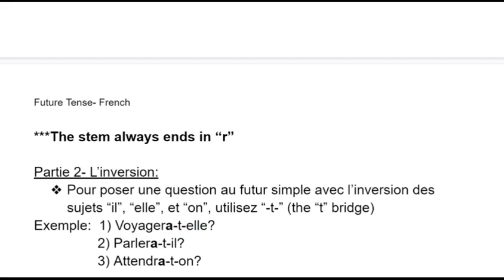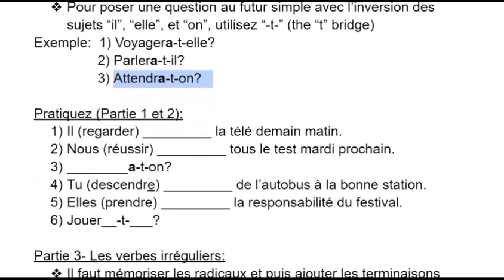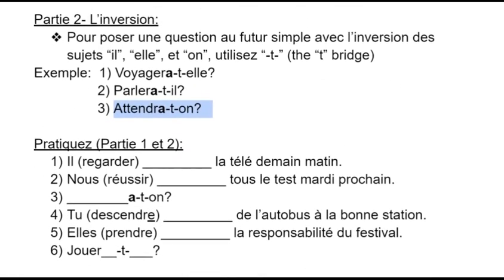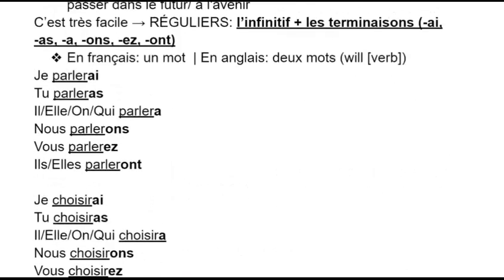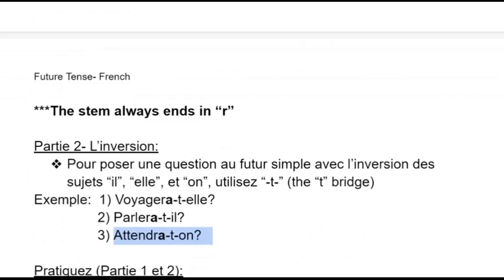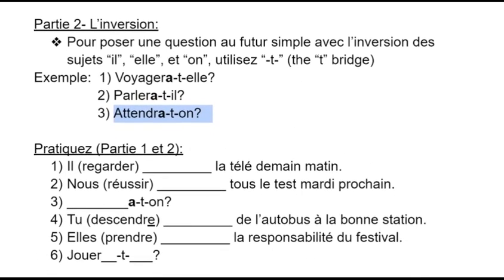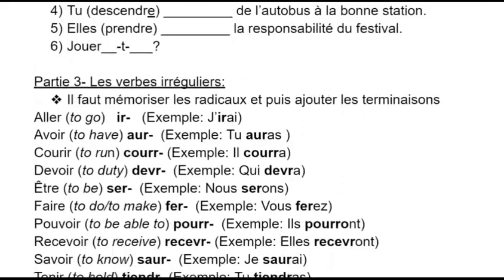And same thing, for example, with il, say you're using the verb parler, so it's going to be parlera-t-il. And for attendre, it would be attendra-t-on. It's not going to be attendra-on. That's incorrect. It's going to be attendra-t-on. And just practice here. So this is practice for part 1, regular verbs, and part 2, the inversion. So I'll put the answers to those practice questions in the description box.